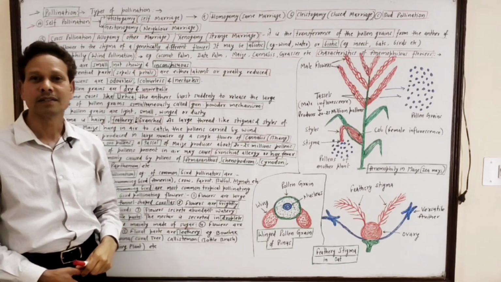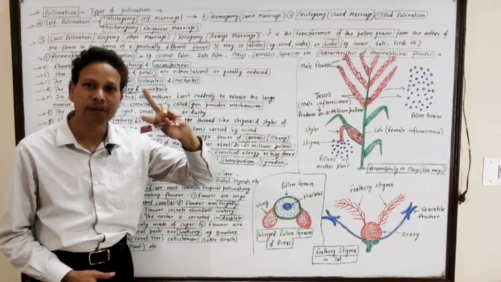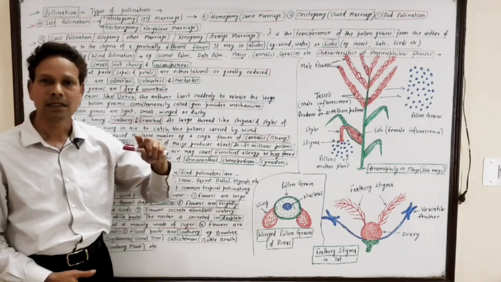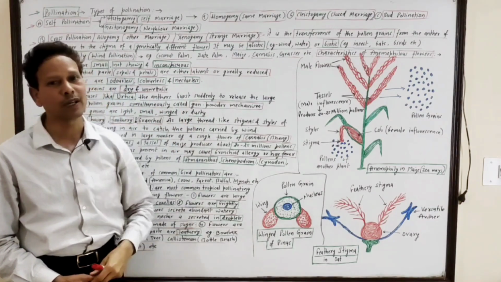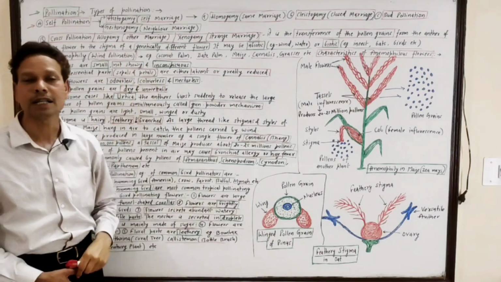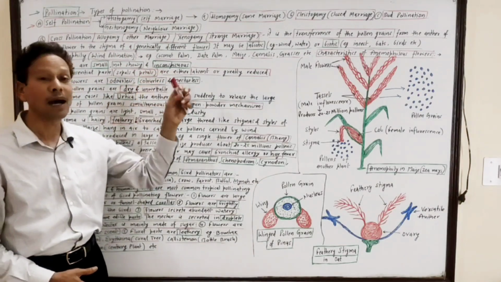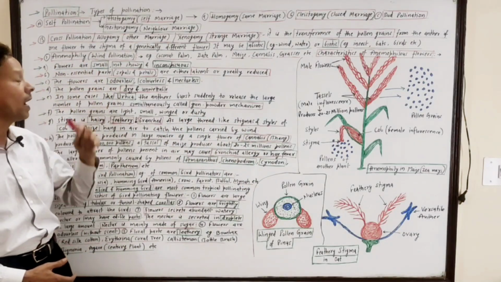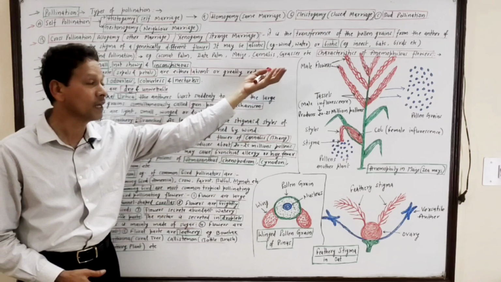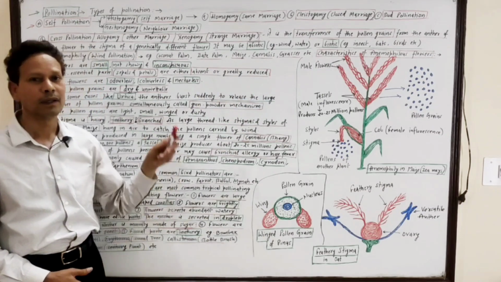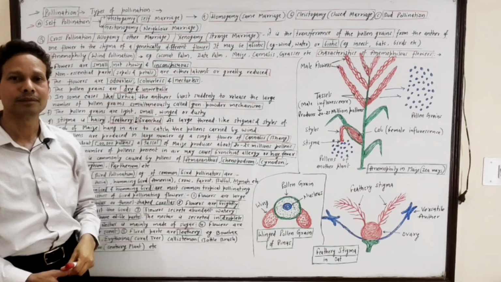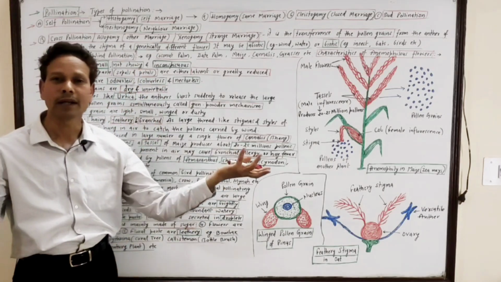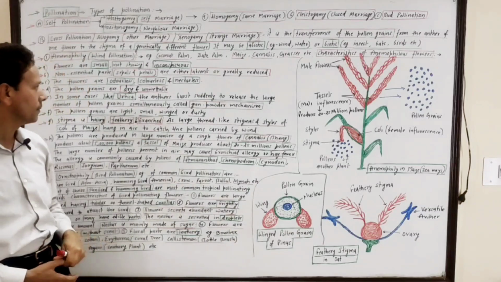The flower has two types of organs, essential and non-essential. Here the non-essential parts, sepals and petals, are either absent or greatly reduced. These flowers are small sized, odorless, colorless, with no nectar, so these are nectarless.